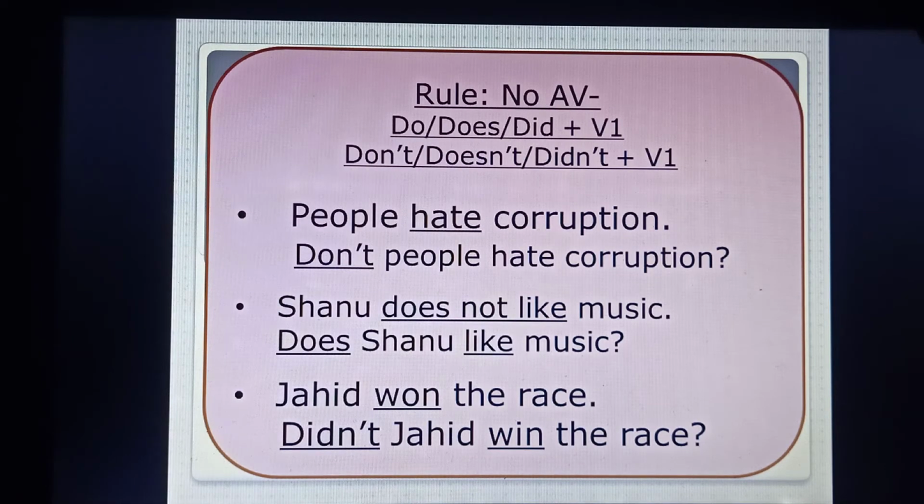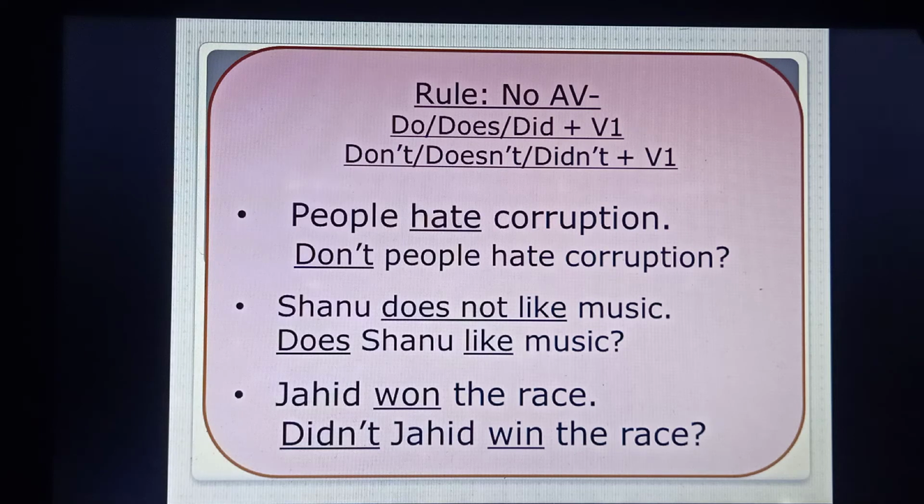Another rule. If we don't find any auxiliary verb, what we'll have to do? We'll have to use do, does, did plus the base form of the verb and the other part, or we'll have to use don't, doesn't, or didn't plus the base form of the verb depending on the sentence. That is, if the sentence is negative, we'll have to use do, does, did, and if the sentence is affirmative, we'll have to use don't, doesn't, didn't, and the main form of the verb.